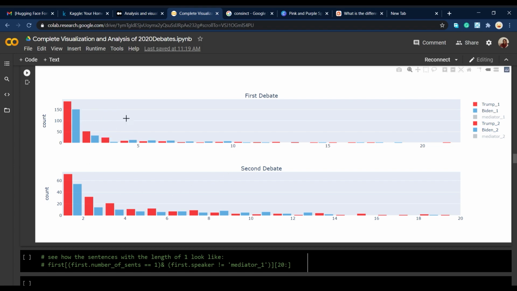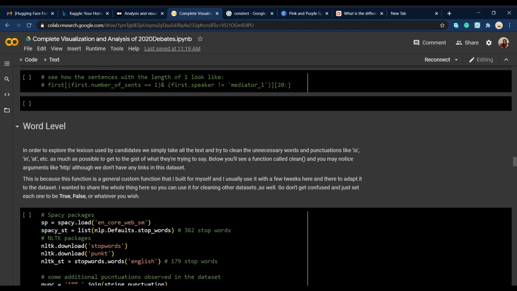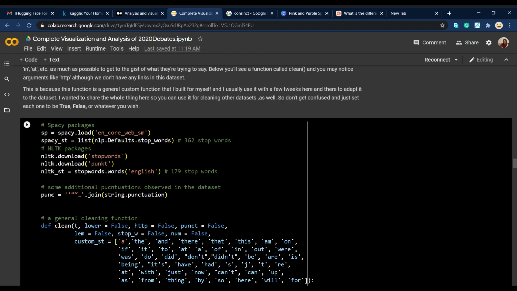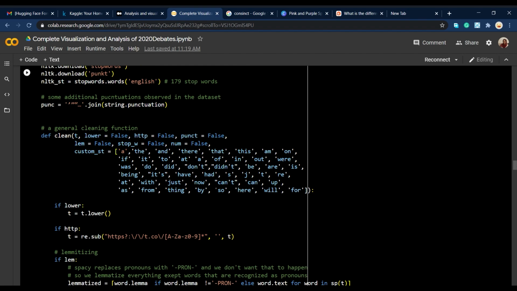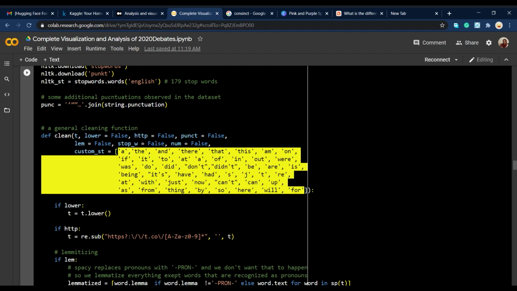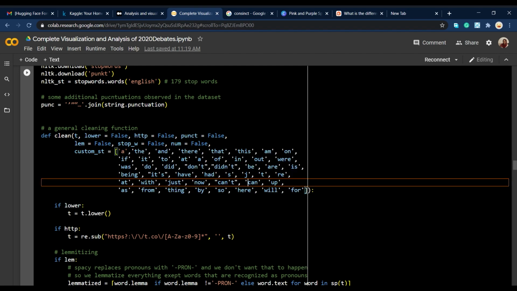So after plotting all these sentence-level plots, I wanted to go a little bit further and go to word level. And what I did here, firstly, I wanted to just remove all the stop words like is, he, she, and it, and get rid of all these things that everyone uses every day in their lives. But I thought I can make a list of all the stop words that I think are not important, and then see if, for example, pronouns are being used more often in someone's speech.